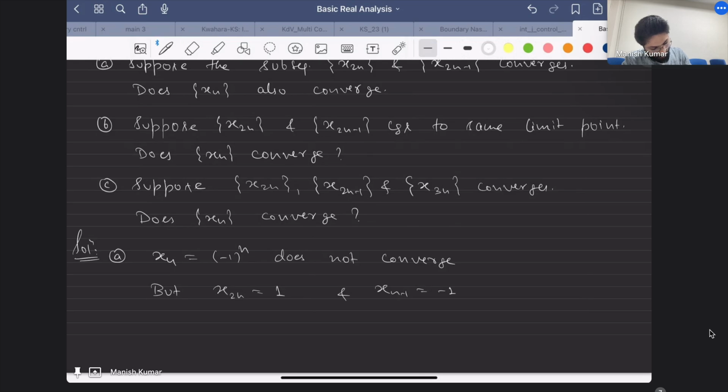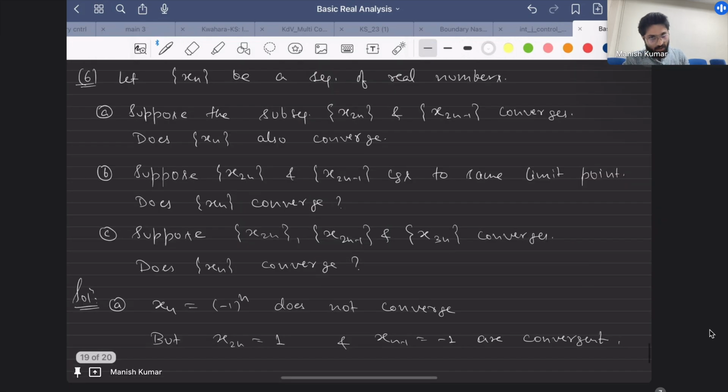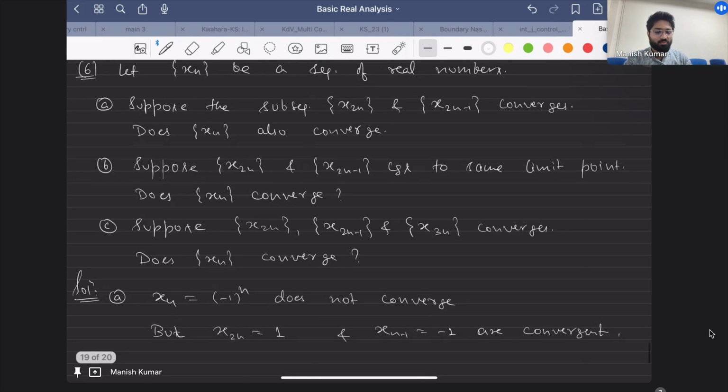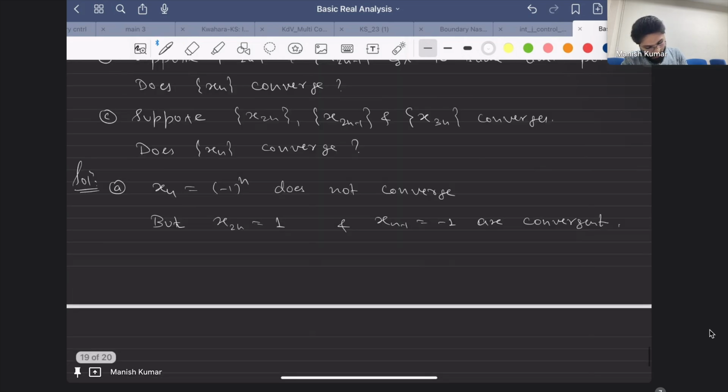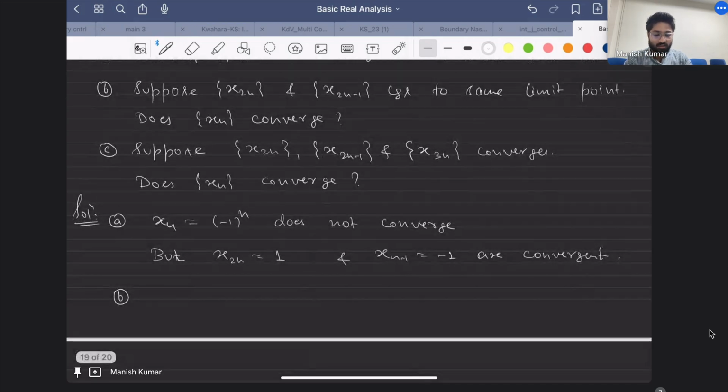Now what you find in this example is that both the subsequences converge to two different limit points. So the second question asks, what if the limit points are the same? It should converge. Do you know the proof? I just want to know whether you have seen these results earlier. Sir, these two sequences form the complementary pair of the subsequence.